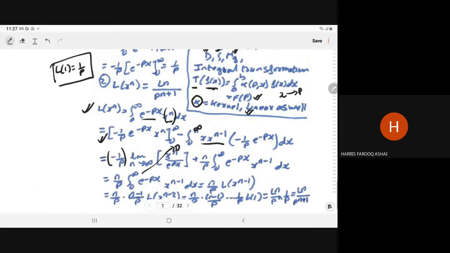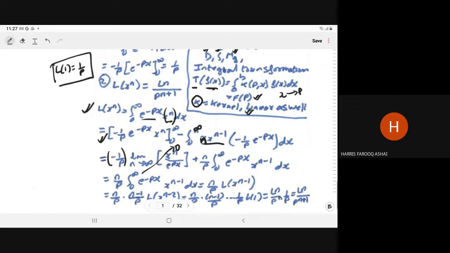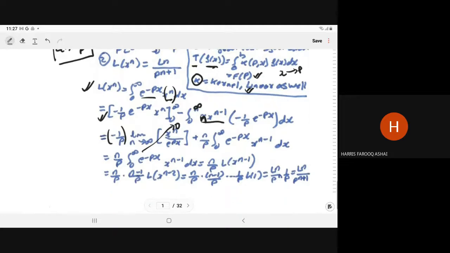Here we have n, so n upon p you can take outside. In here we have the integral 0 to infinity e to power minus px x to power n minus 1 dx. Now what is this?